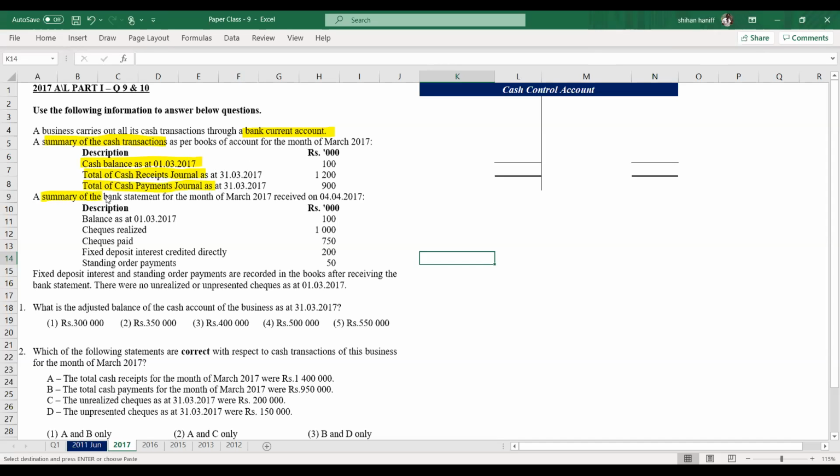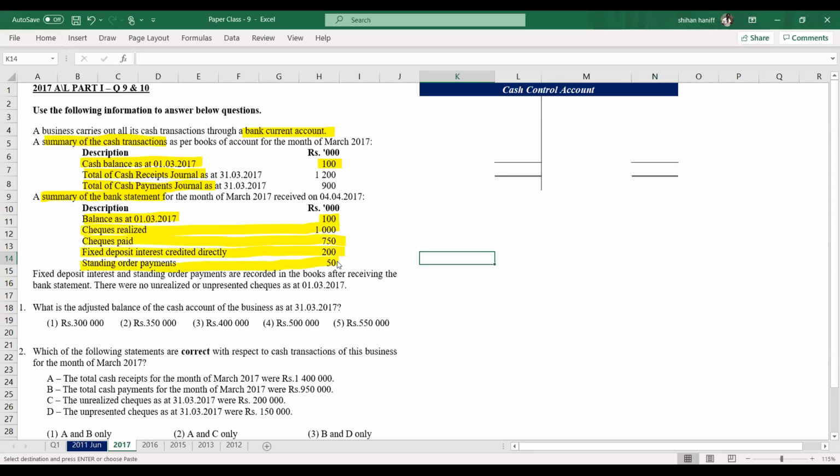Then the summary of the bank statement is given. Opening balance on 1st of March is 100. Cash balance is also 100. Checks realized 1000. Checks paid 750. Fixed deposit interest credited directly 200.